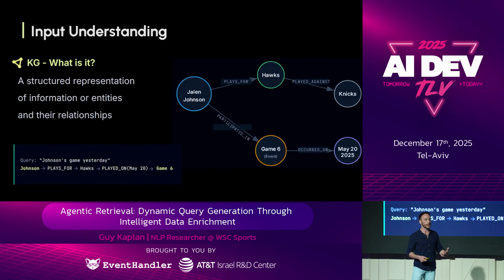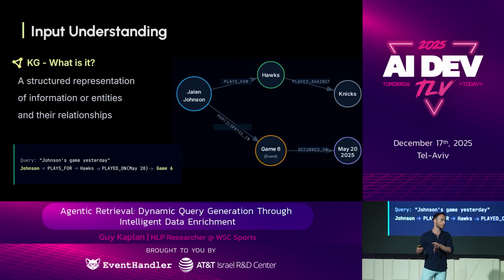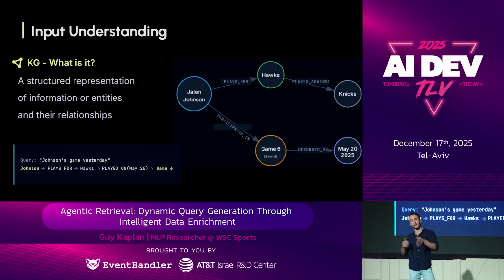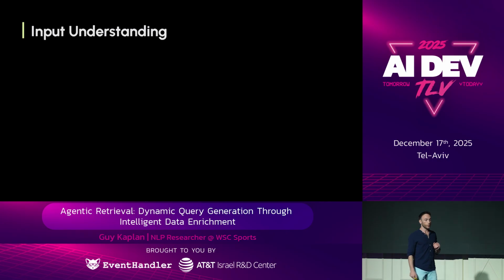So it would look something like this. We would have all our players, we know which players played for which teams, and we know which teams played against which other teams, and we know when these games occurred. So in runtime, we would take our input, we would traverse it through the graph. Whenever we hit a node, we take it, extract it, and use it as an entity. So that's one way to do it.